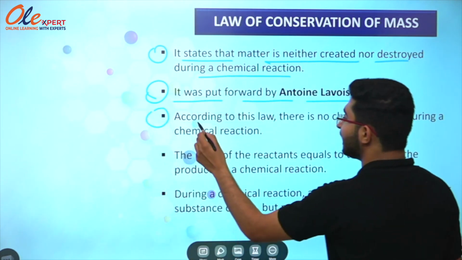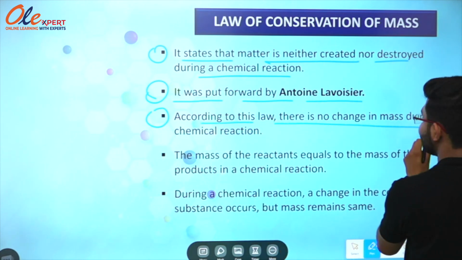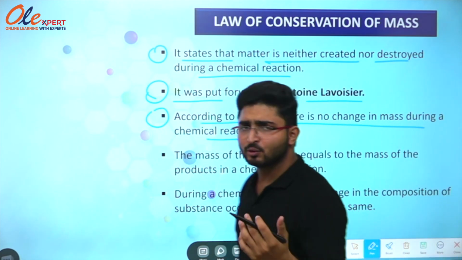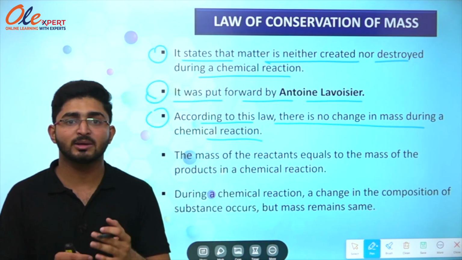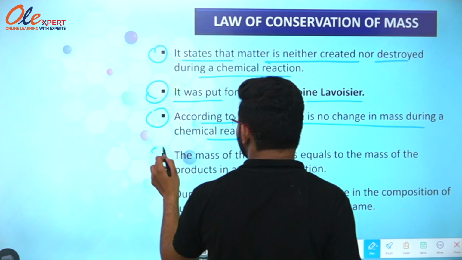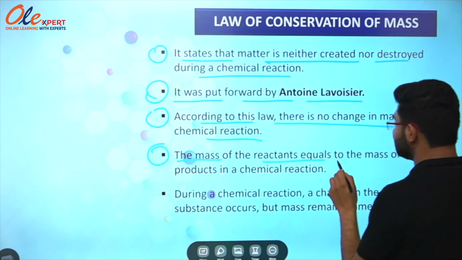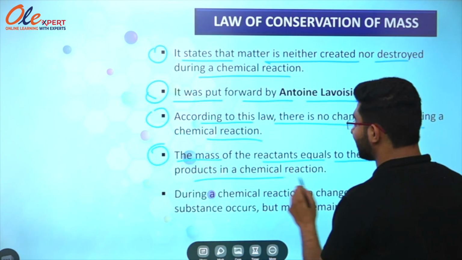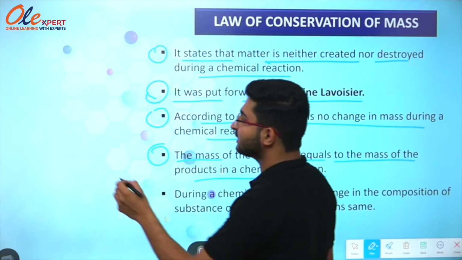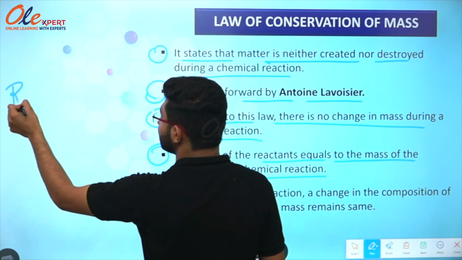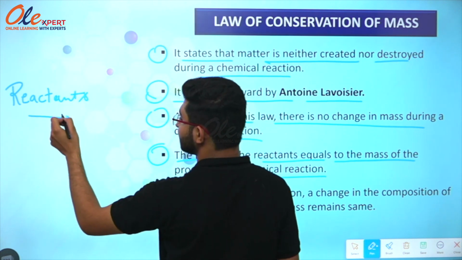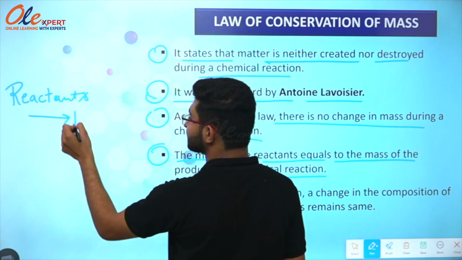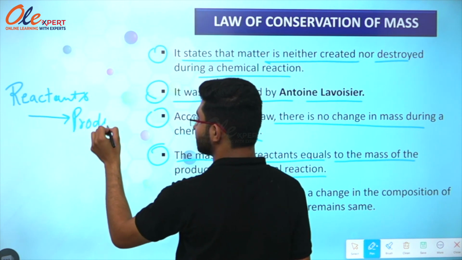The third point is, according to this law, there is no change in mass during a chemical reaction. The fourth point is, the mass of the reactants is equal to the mass of the products in a chemical reaction. So if a chemical reaction is happening, we have some sorts of reactants, and after the chemical reaction, we find some products.